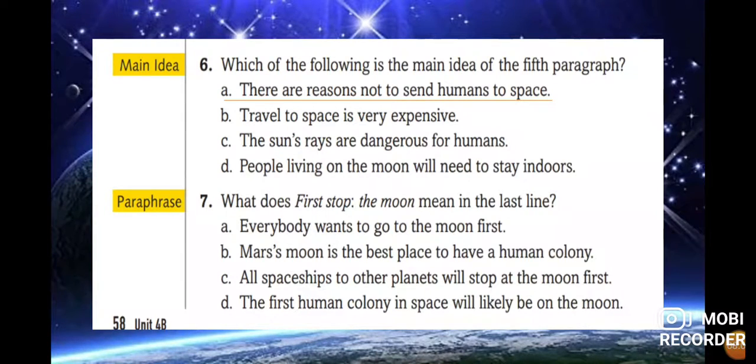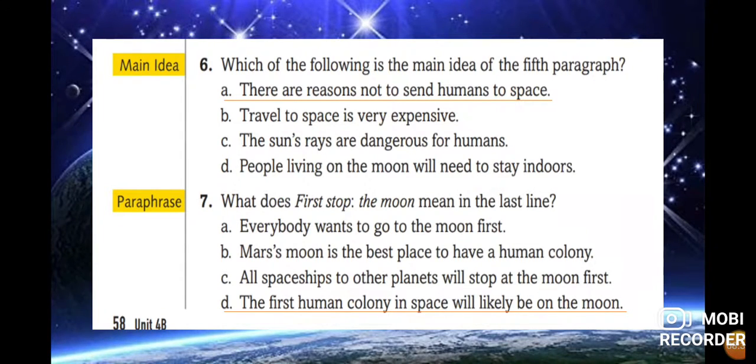And we paraphrase. What does "first stop, the moon," meaning, the last line? We have 4 options, and in this case, the correct answer is the first human colony in space will likely be on the moon. First stop, the moon. That means the first colony that the scientists establish is on the moon. It's not possible on another planet. It is necessary that it will be on the moon.